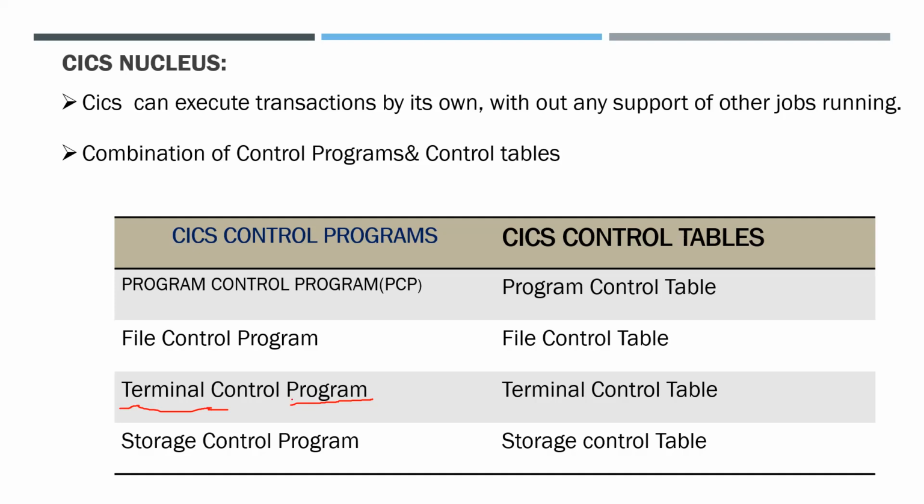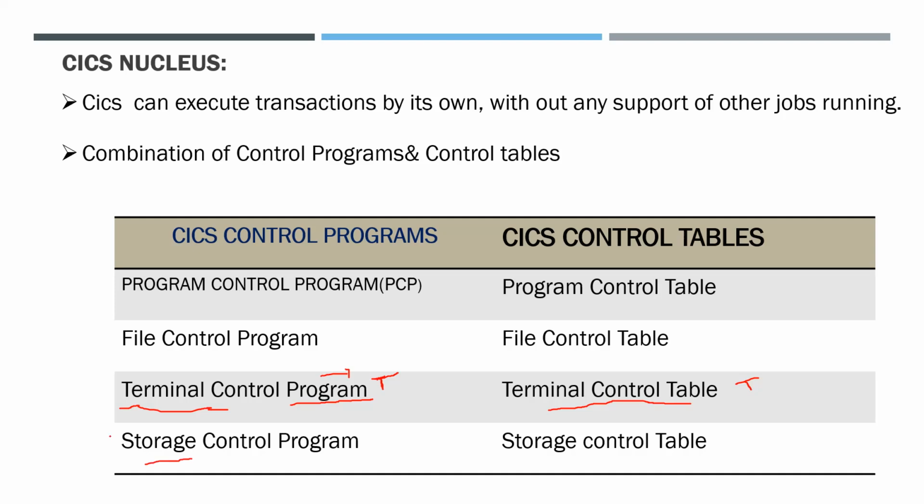And the presently running programs, like the program to control the terminals, are listed in the terminal control table. When we are connecting a terminal and defining it, we define the terminal with a terminal definition program, so the presently running terminal definition program will be listed here. The terminals defined will be listed in the terminal control table. To add a terminal, we have to define it in the terminal control table.